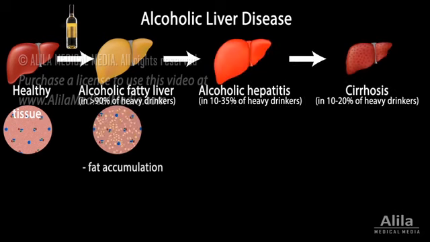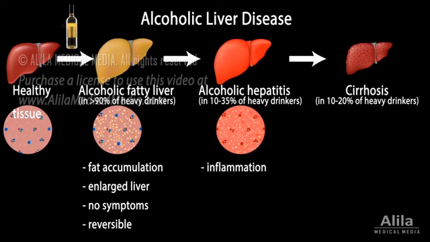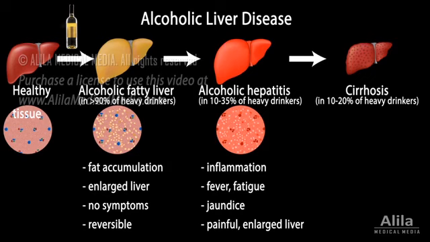Alcoholic fatty liver is accumulation of liver fat as a result of alcohol use. The liver is usually enlarged but not tender. There are often no symptoms, and the condition can be reversed if the patient stops drinking. Alcoholic hepatitis is liver inflammation. Symptoms can range from mild to severe and may include fever, fatigue, jaundice, and a tender, painful, and enlarged liver.